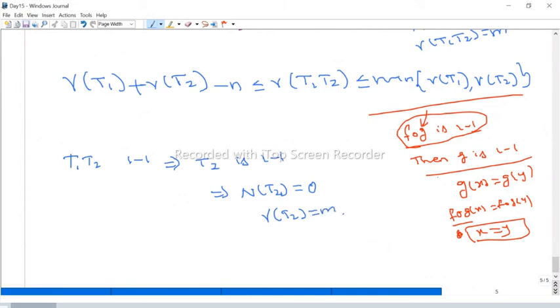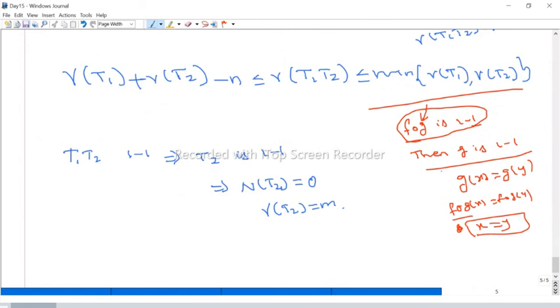Okay. Now again the same thing. Suppose the composition of two functions is onto, then the other function is onto. That is, suppose F composition G is onto, this implies that the first function F is onto.